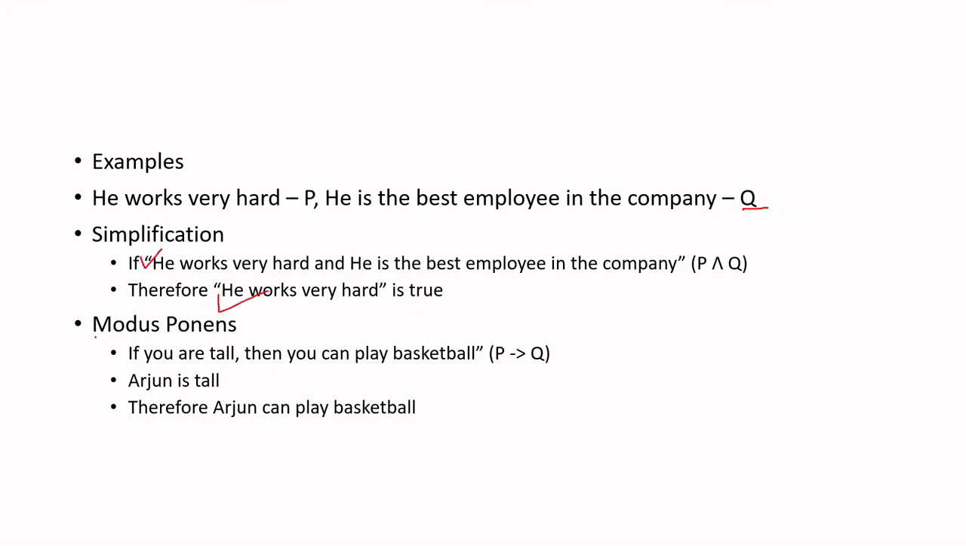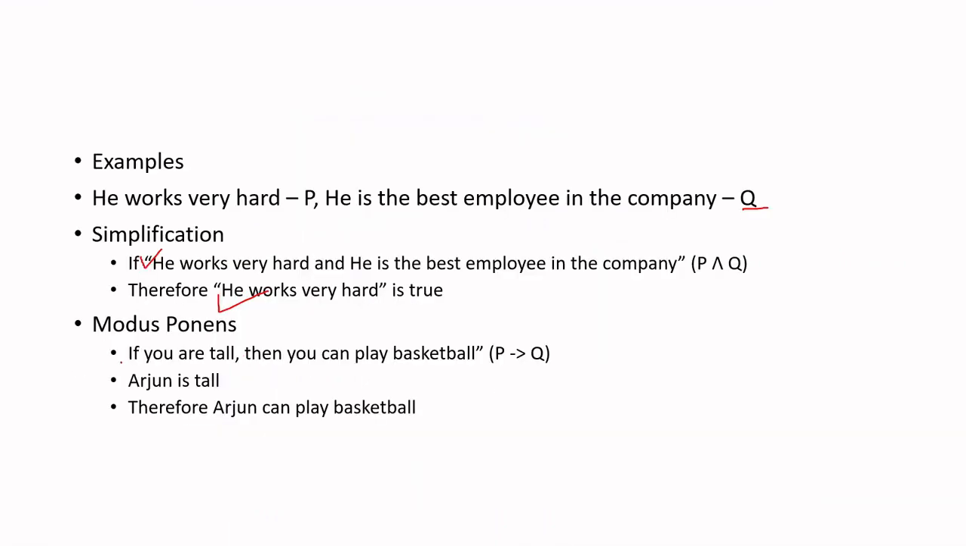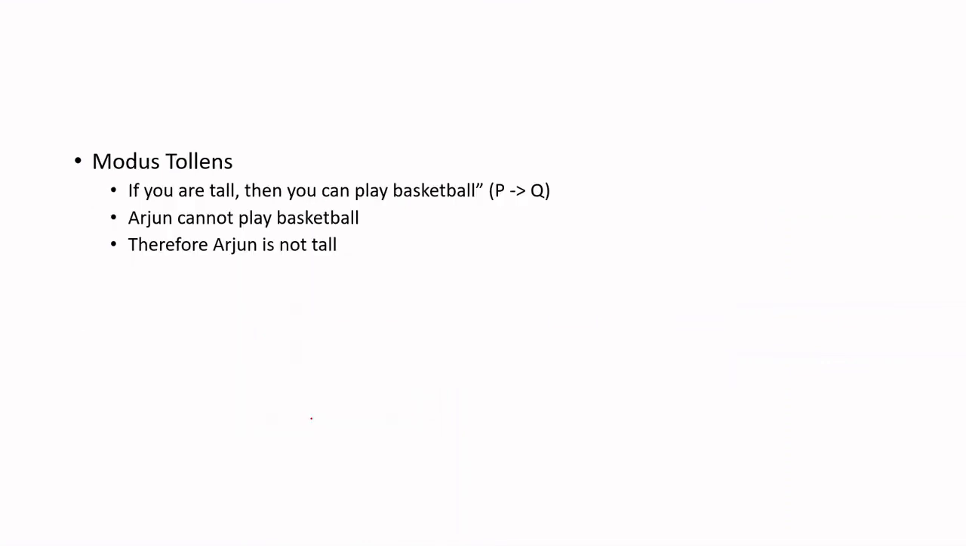Similarly, what is modus ponens? Modus ponens says if P then Q, that is P implies Q is true, and if P is true, then you can say Q is true. Here we have a statement, if you're tall, then you can play basketball. That is what P implies Q is. Now, I'm saying Arjun is tall. So from this, you can infer that Arjun can play basketball. So you have come up with new knowledge, Arjun can play basketball, from these two statements.